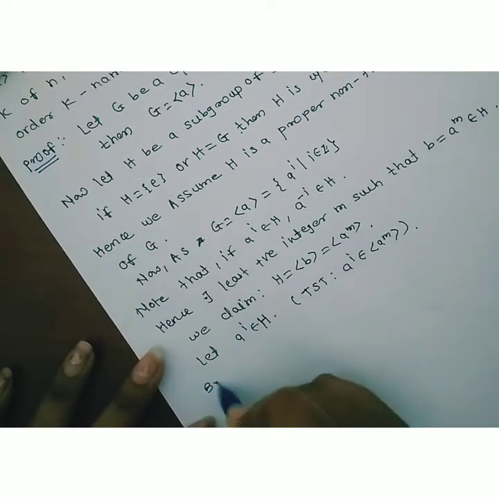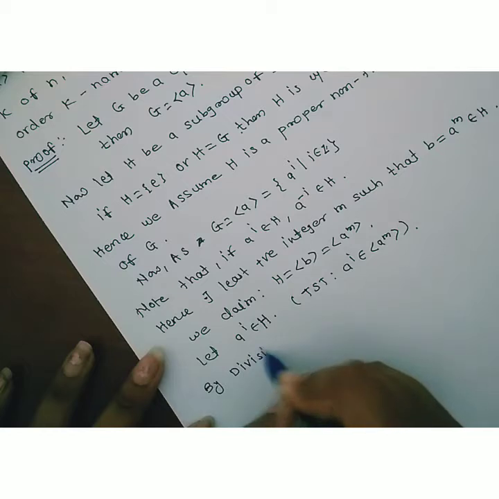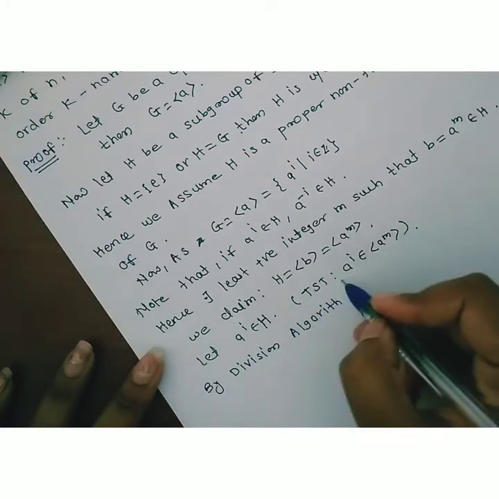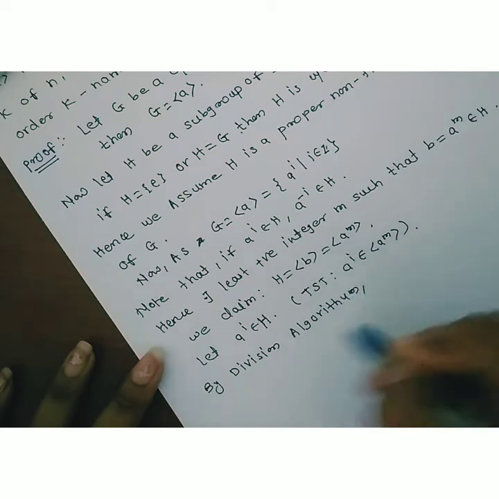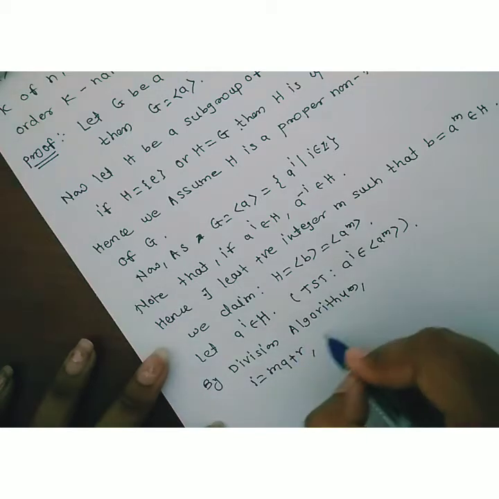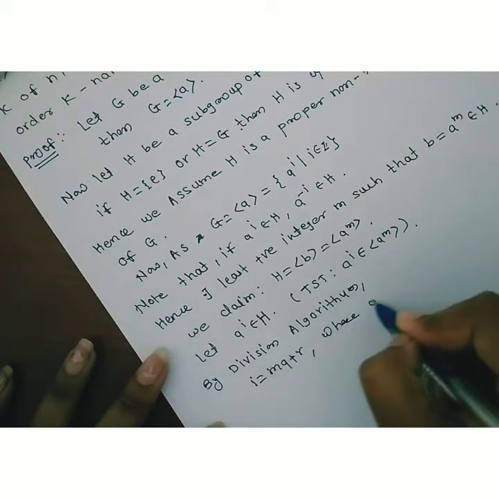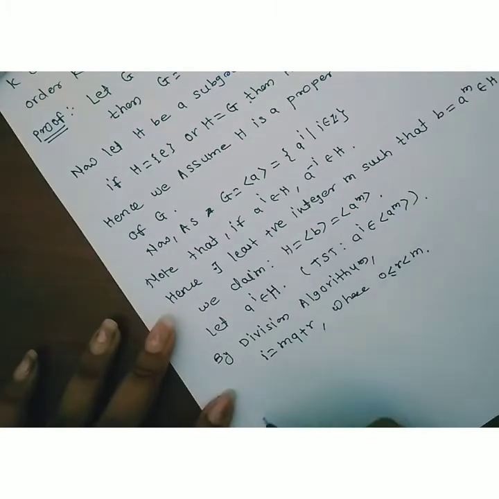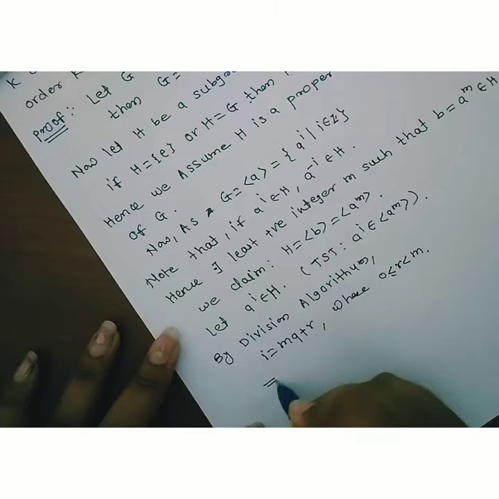Now by the division algorithm, the power can be written as i = mq + r, where 0 ≤ r < m.